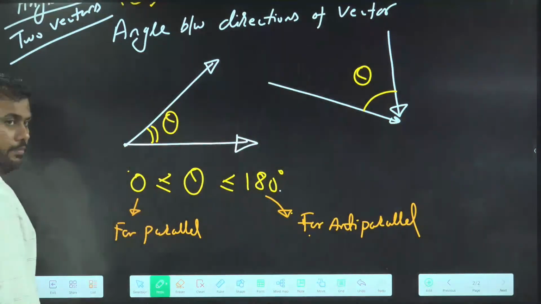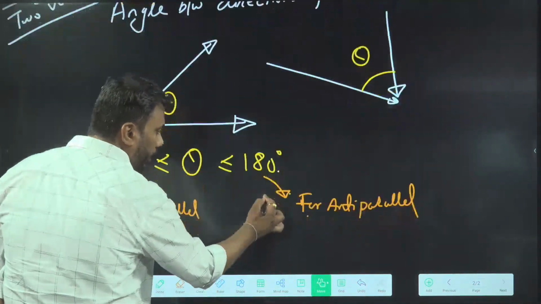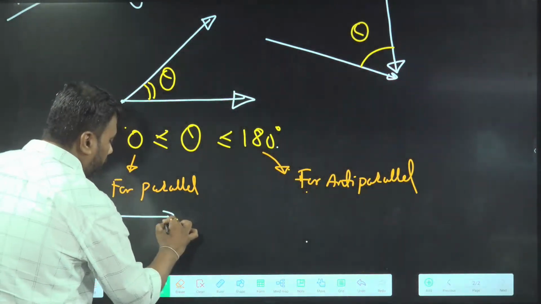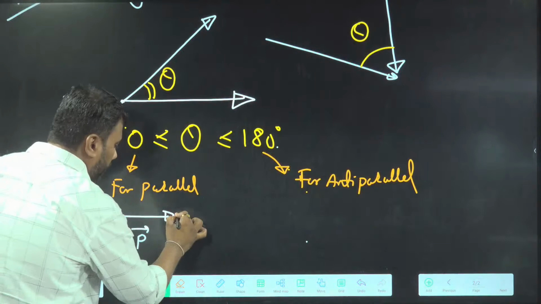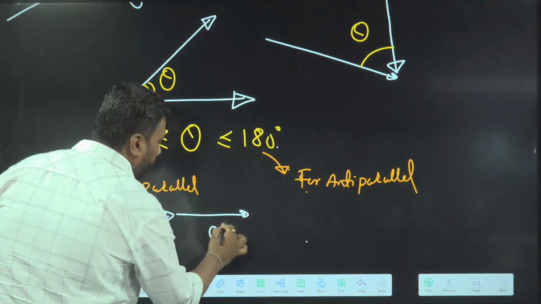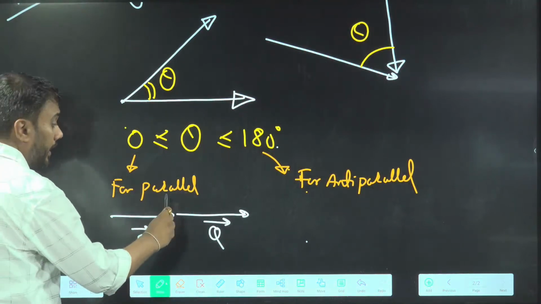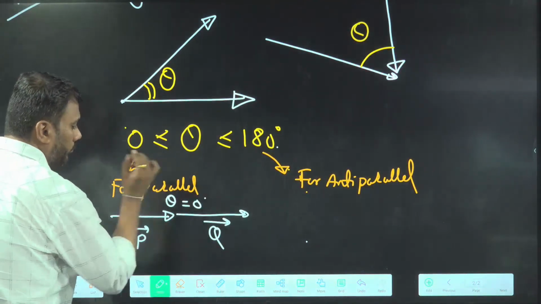If two vectors are in the same direction, we say they are parallel. If this is your P vector and this is another vector, let's say Q vector, they are parallel. In this situation, we say the angle between them is 0.